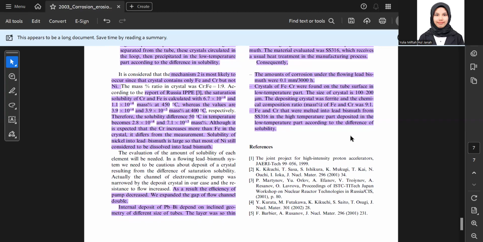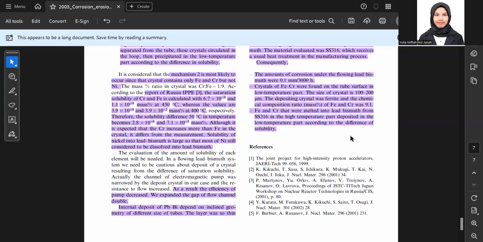Consequently, the amount of corrosion under the flowing lead bismuth was 0.1 millimeter per 3,000 hours. Crystals of ferrochromium were formed in the tube surface in the low temperature part. The size of the crystal is 100 to 200 micrometer.